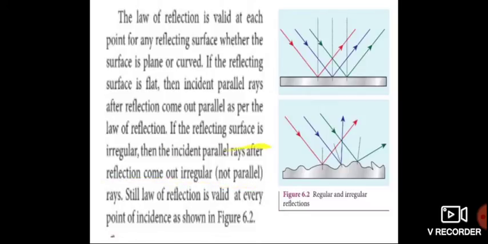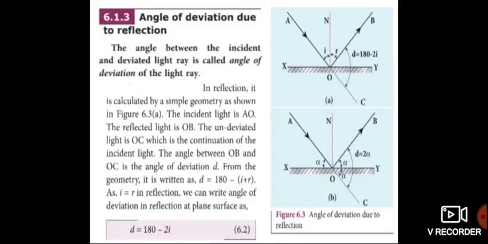Coming out irregular means they are not parallel to each other. Still, the law of reflection is valid at every point of incidence. It is shown in the figure.